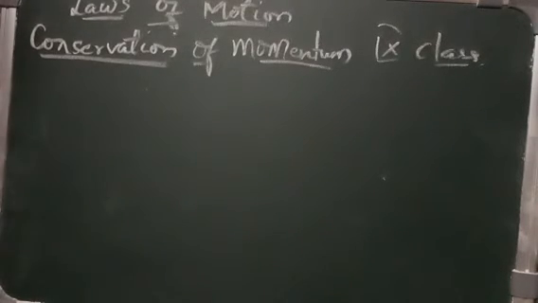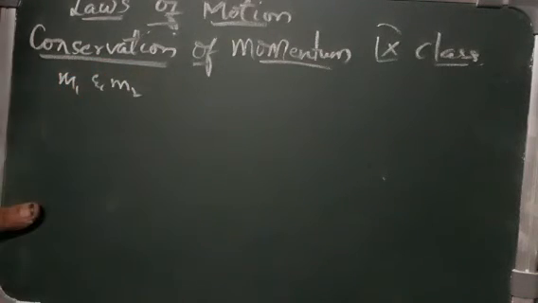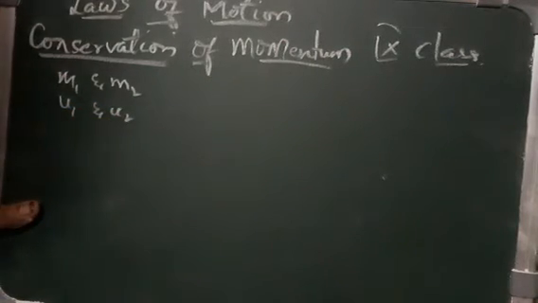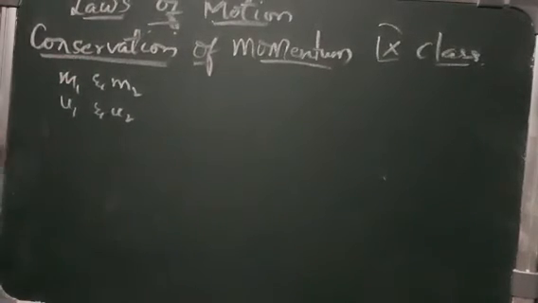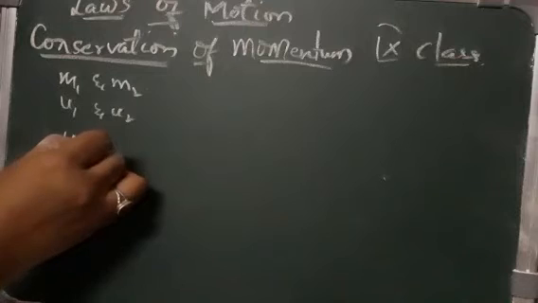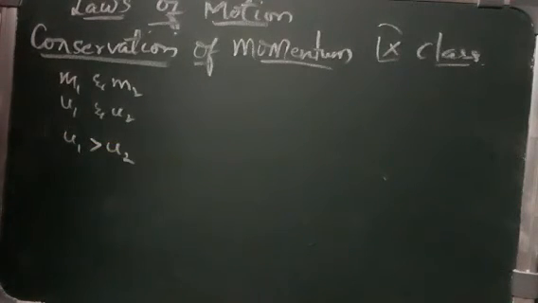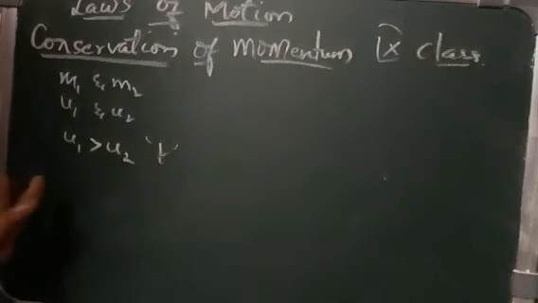So let us assume two objects with masses m1 and m2. They are traveling with different velocities u1 and u2 along the same direction and in a straight line. If u1 is greater than u2, they collide with each other, and the collision lasts for a time t, which is very small.